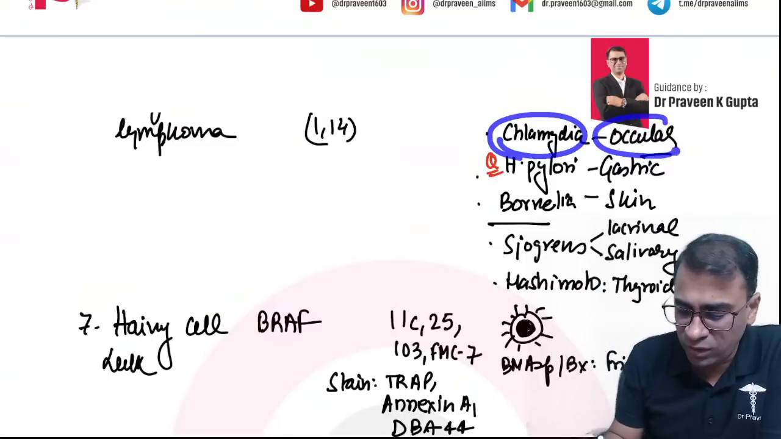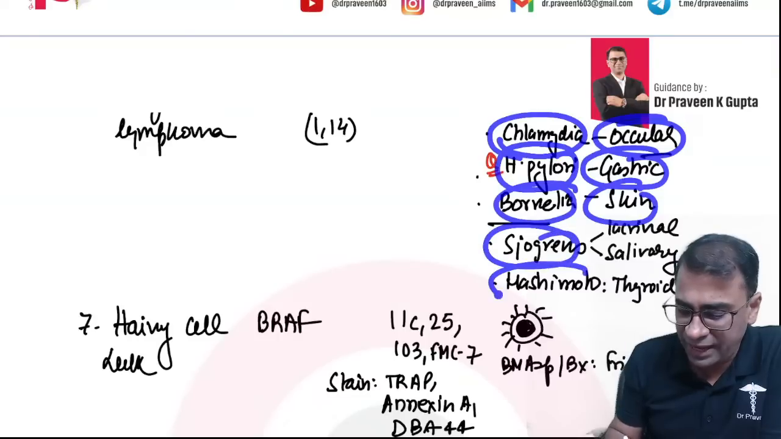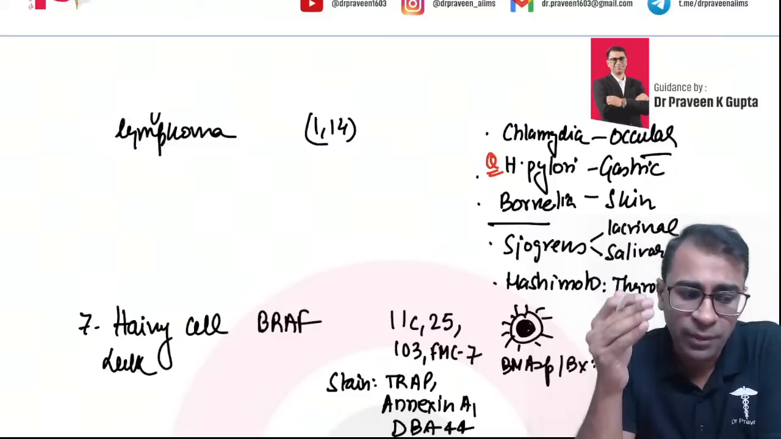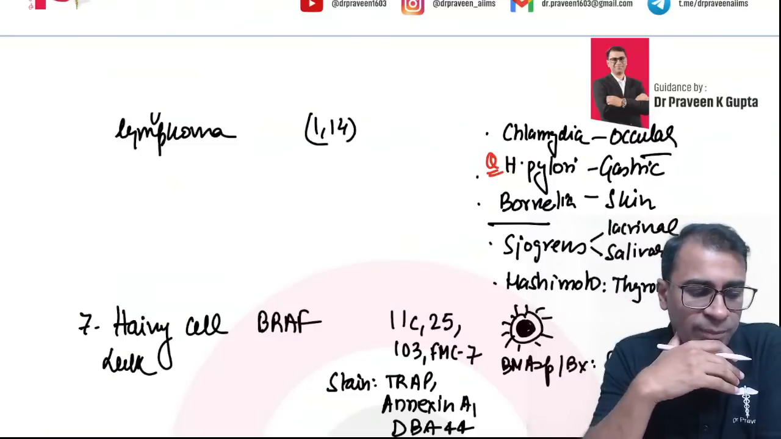Chlamydia में ocular maltoma, in H. pylori gastric maltoma, Borrelia में skin maltoma. Sjogren's and Hashimoto will also cause maltoma, and such maltoma are which lymphoma? Marginal zone lymphoma. Okay, marginal zone lymphoma.